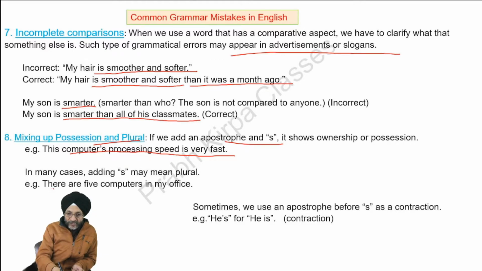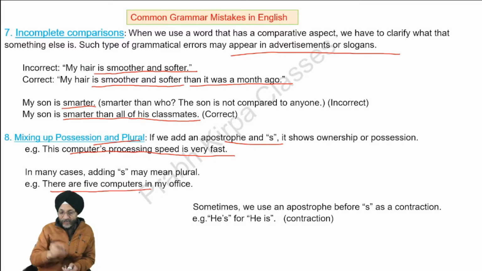If we say there are 5 computers, we have added s to computer and it has become plural. Sometimes we may use an apostrophe before s to represent contraction. For example, he's is the short form of he is.